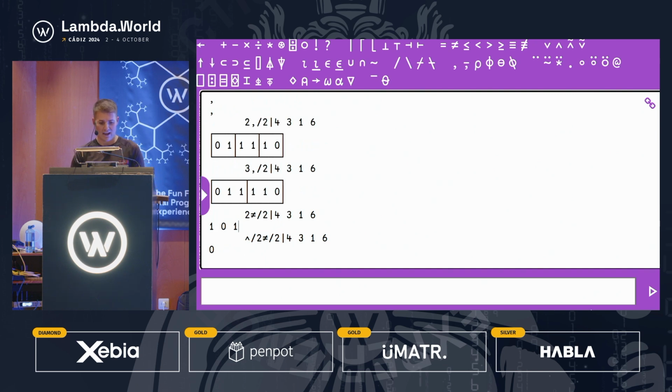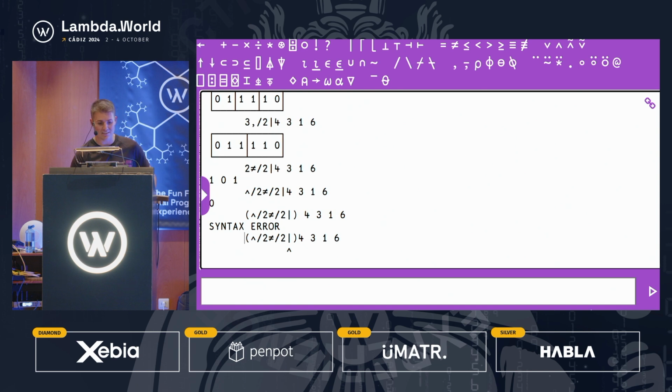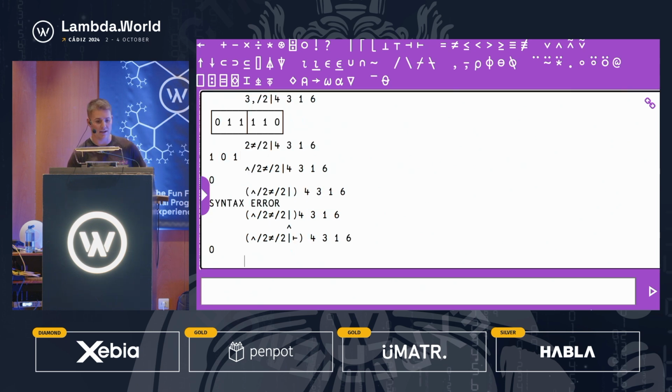So, how do we turn this into a point-free expression? Because right now it's not point-free. If we try to do this, it's not going to work because it expects a 3-train or a fork at the beginning. I don't have time to go through explicitly what a 3-train is, but note that here we've got basically a constant number, then a binary function, and it expects a unary function on the right here. So we just need to replace this with an identity, and now it'll parse correctly. So that's our Dyalog APL example.